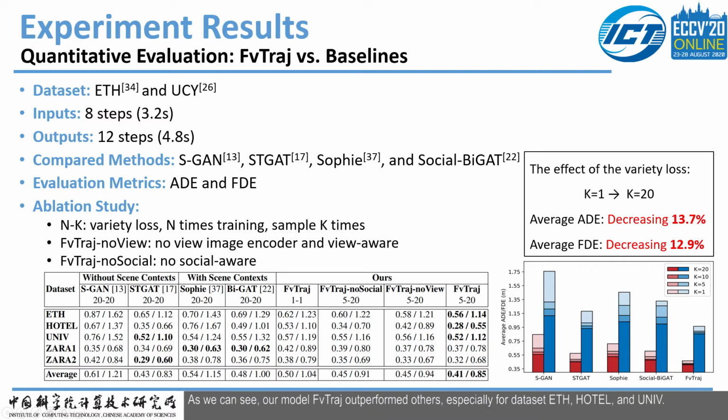For each dataset, we have highlighted the model with the best performance among all 8 models, including ours. As we can see, our model Future outperformed the others, especially for datasets ETH, hotel, and university. The right figure shows the effect of the variety loss. Less change with respect to the number of samples k means better generalization. It shows our model is more generalized. Although for datasets 01 and 02, our model does not perform as well as other baselines, this leads us to further improve our model in future study.